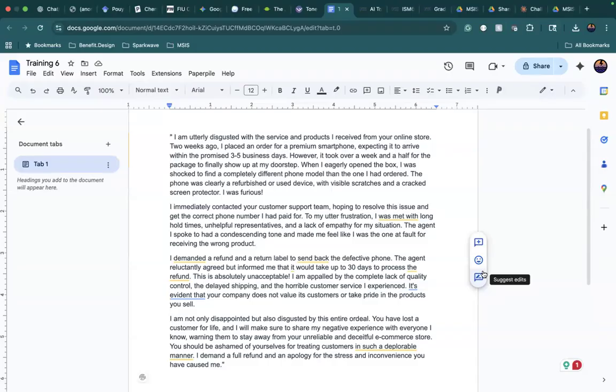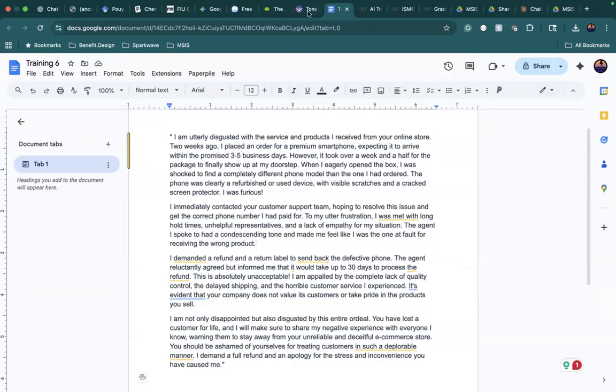And then they contacted customer support and were not met with anybody helpful. And then later they demanded a refund, but they were upset that it would take up to 30 days to process that refund. And then at the end, they go on to say that the business basically lost a customer for life.